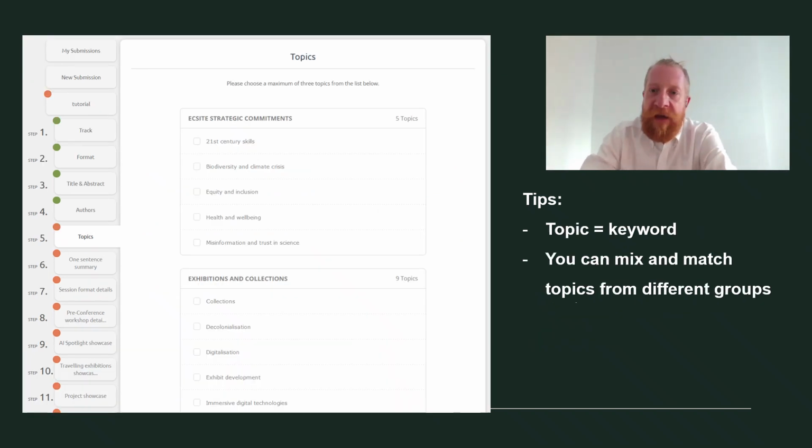After you give us information about your speakers, go to step 5, where you can choose your session's topics. These are the keywords we will put in the program to help conference participants find sessions they are interested in. There are plenty to choose from this year, and you can choose up to 3 from any of the topic groups.